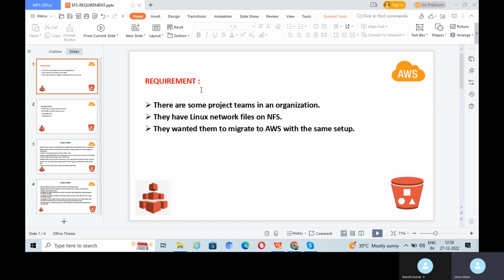So this is our requirement. There are some project teams in an organization. They have Linux network files on NFS, and they wanted to migrate them into AWS cloud with the same setup. For this scenario, I have designed the steps on how to proceed with this solution.